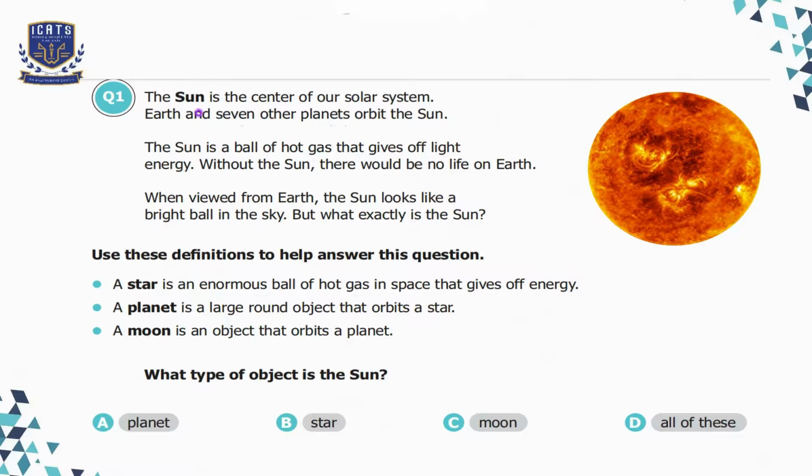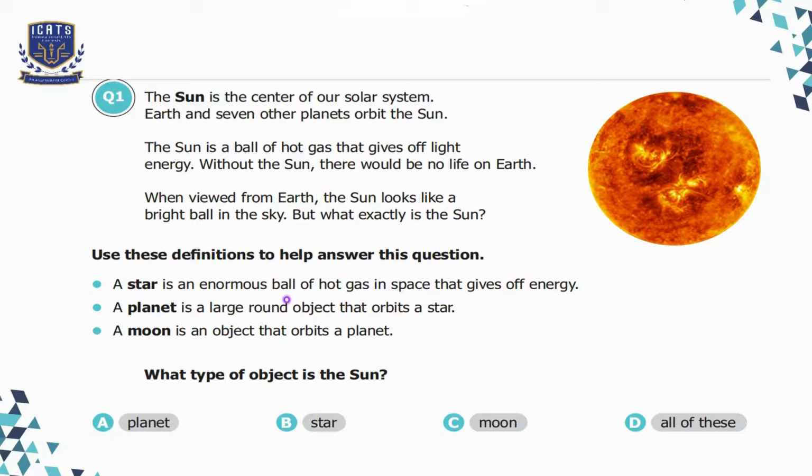Question number 1. The Sun is the center of our solar system. Earth and 7 other planets orbit the Sun. The Sun is a ball of hot gas that gives off light energy. Without the Sun, there would be no life on Earth. When viewed from Earth, the Sun looks like a bright ball in the sky. But what exactly is the Sun? Use these definitions to help answer this question.